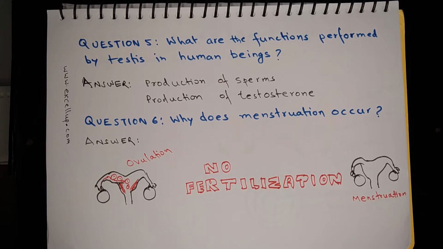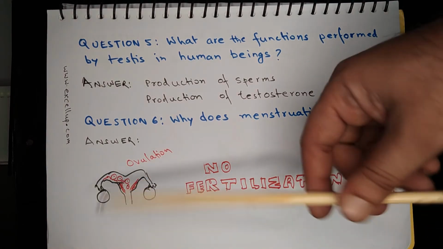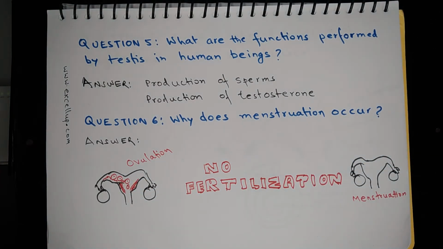Now if fertilization does not occur, then this extra layer and the egg become useless. So at the end of the menstrual cycle, the egg and the extra layer developed in the uterine wall are shed in small fragments through the vagina, and this process is called menstruation. So this comes out in the form of bleeding, and that is what is called menstruation. The whole cycle is called the menstrual cycle.